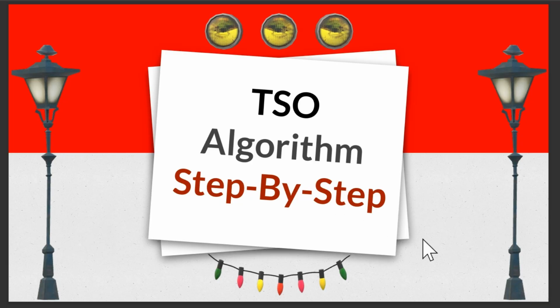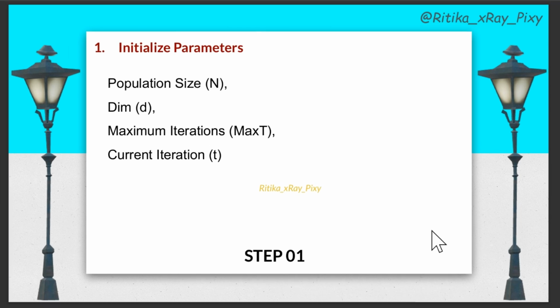Now, step by step, we will learn how this algorithm works. First, we will initialize all the important parameters like population size, dimension, or we can say the number of design variables, and maximum number of iterations, meaning how many times the loop will repeat, after which it will display the best solution. So first, initialize all the important parameters.